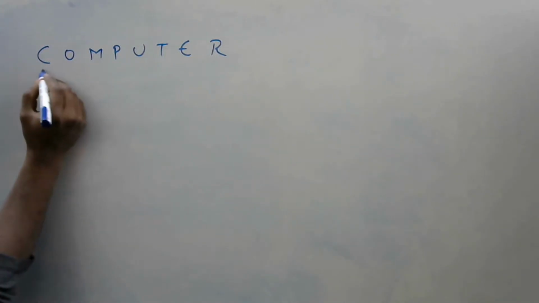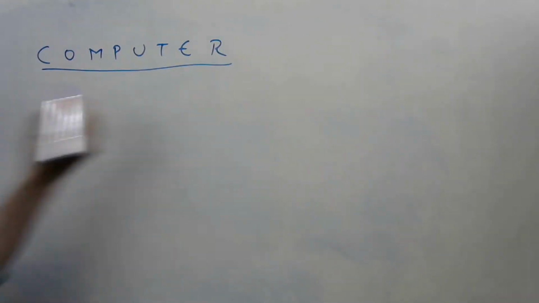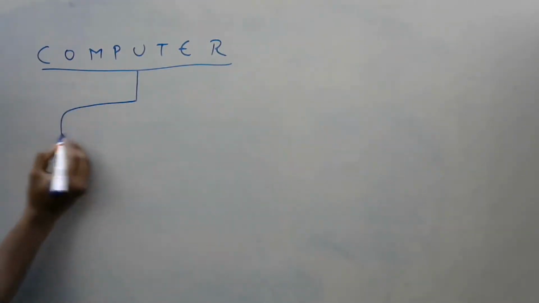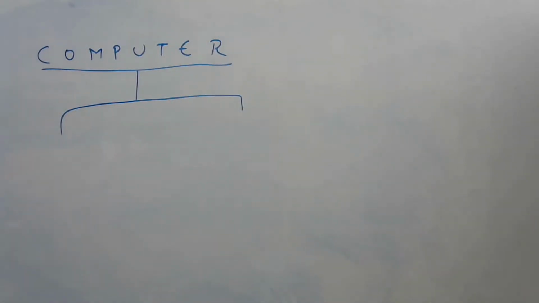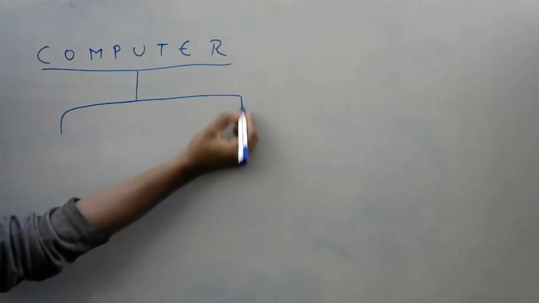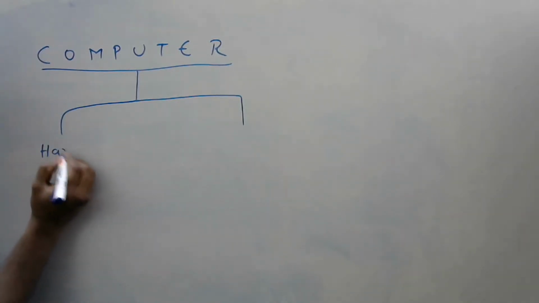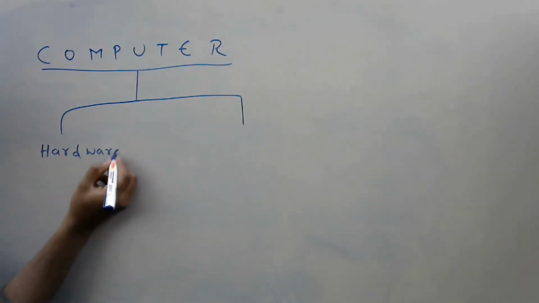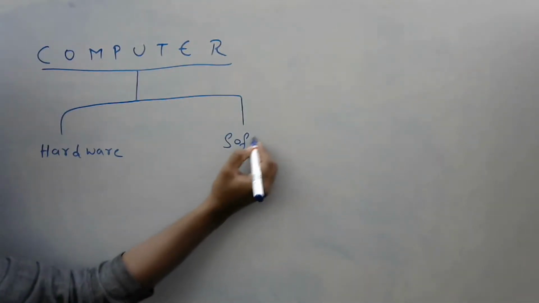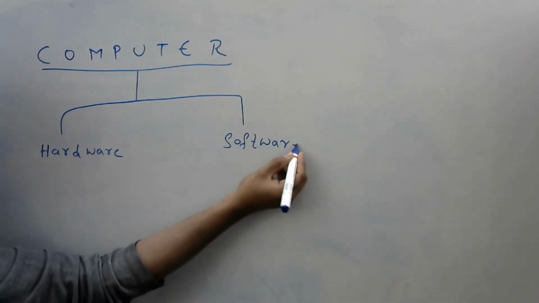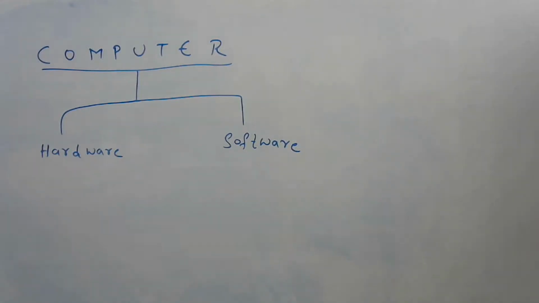Okay. What does a computer contain? Computer contains only two things: hardware and another one is software. So computer contains only two things, that is hardware and software, right? Now let us see what is hardware and what is software.